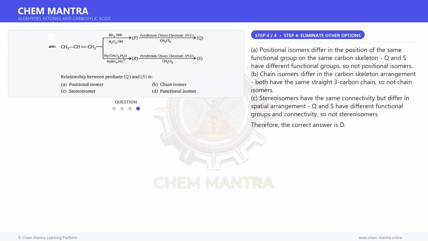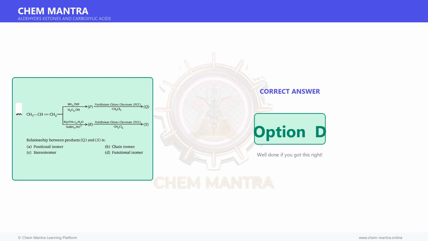C. Stereoisomers have the same connectivity but differ in spatial arrangement. Q and S have different functional groups and connectivity, so not stereoisomers. Therefore, the correct answer is option D.